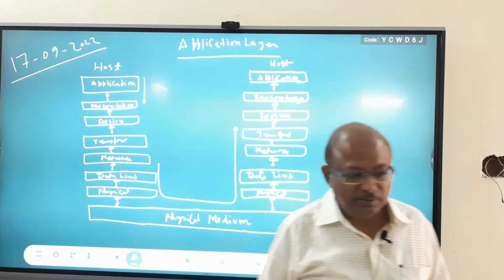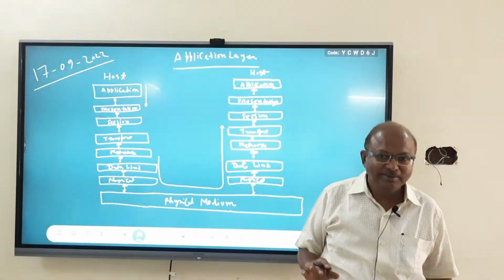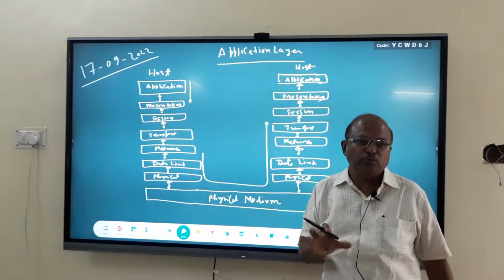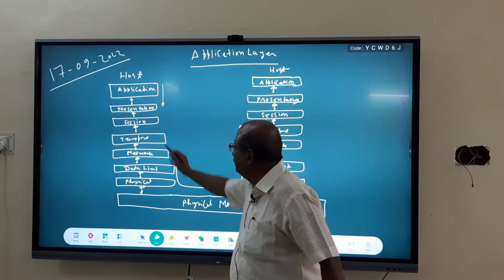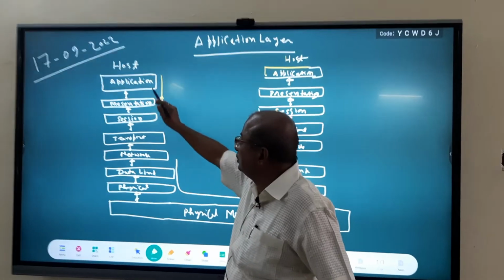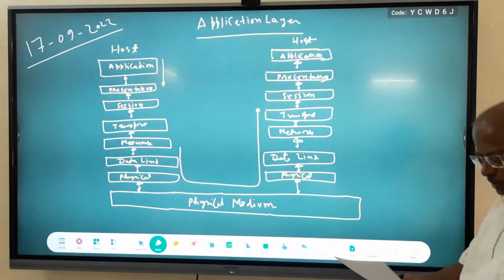Okay. Is the answer to this question clear? Physical layer and application layer both provide interface, but physical layer provides interface between physical medium and network. Application layer provides interface between host or user and entire network.